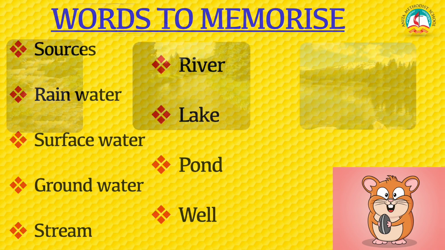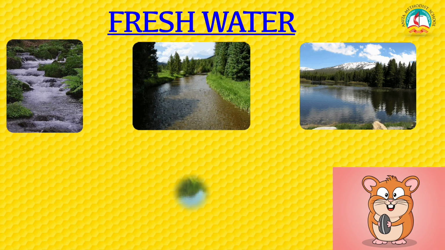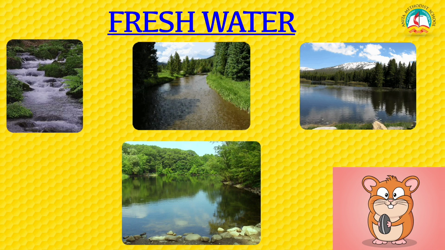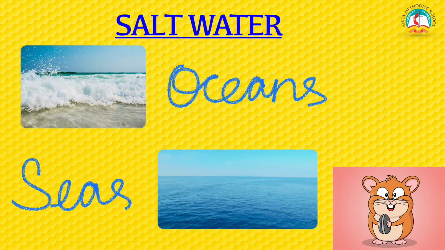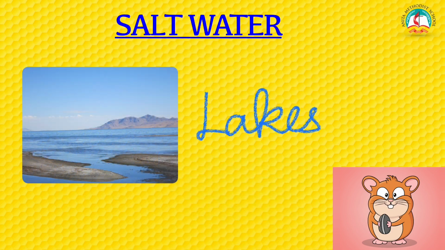We have discussed some sources of the water, right? And they are called fresh water. So, the water in streams, rivers, lakes and ponds is called fresh water. And what are some examples of salt water? Oceans, seas and some lakes are some examples of salt water.